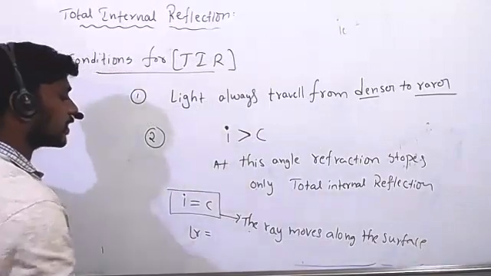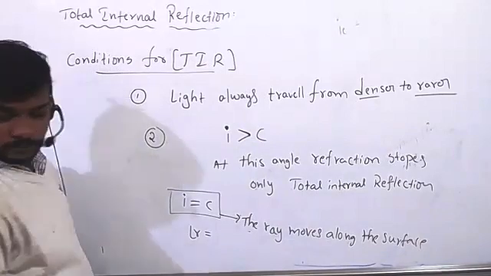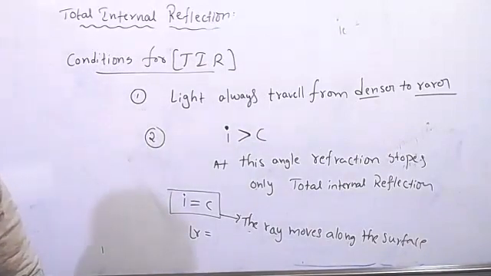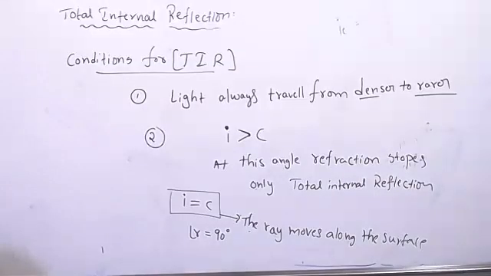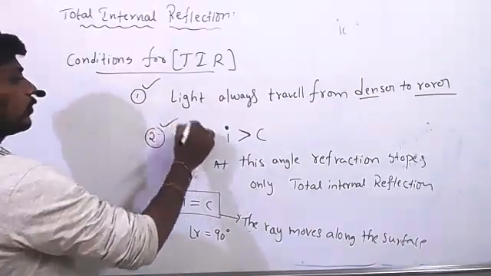That means the angle of refraction, how much? Prisha, how much is the angle of refraction? 90 degrees. Critical angle, did you understand clearly what it is? And more than the critical angle, what will happen? Clear, right? Yes, sir. So the conditions for total internal reflection are these two.